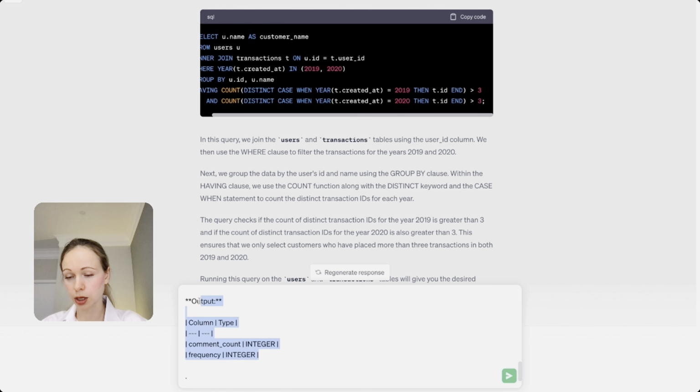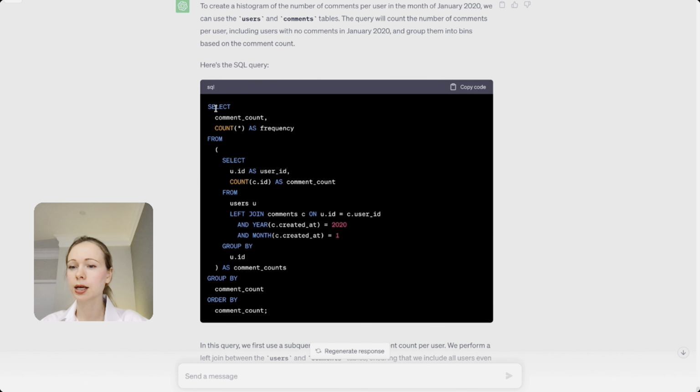And the output schema. Okay, so here's the SQL query. Select comment count, count star as frequency from our CTE, group by comment count, order by comment count. What do we have here? We have the join of the users table with the comments, and also some filtering conditions. Yeah, those are correct. We have the month of January and the year 2020, grouping by the ID and counting the ID numbers.